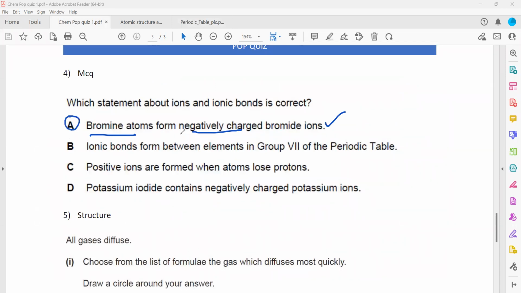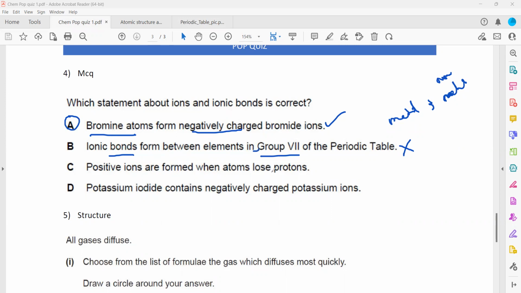But why not B, C or D? Ionic bonds are formed between elements in group 7. Ionic bonds are not formed between elements of group 7. They are formed between a metal and a non-metal. One should be a metal, another one should be a non-metal. But group 7 are all non-metals. So group 7 non-metals will form covalent, not ionic bonds. That's why B is wrong.